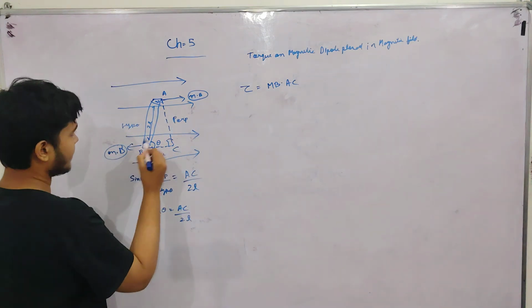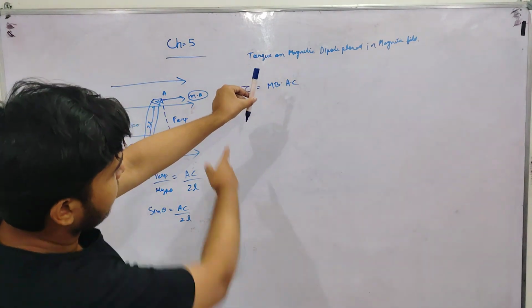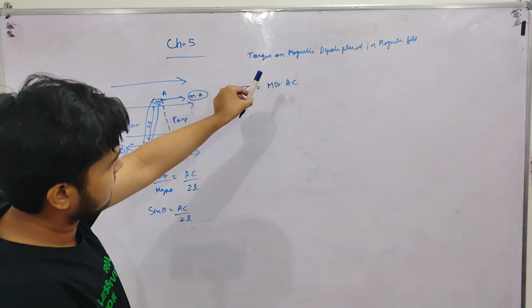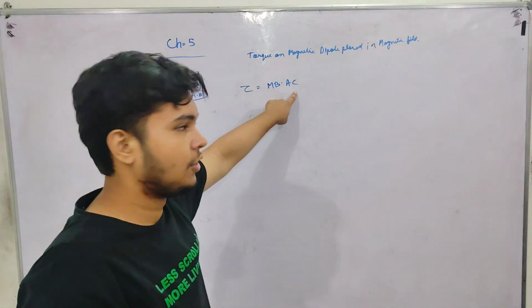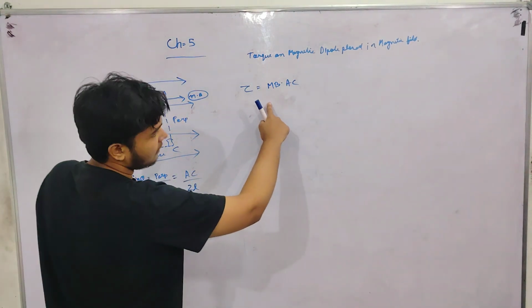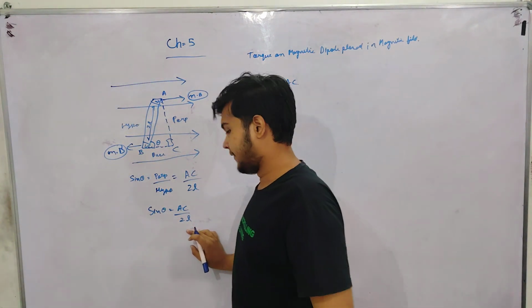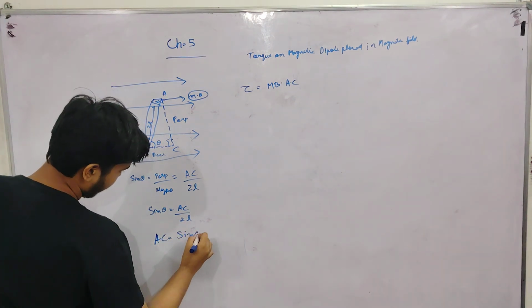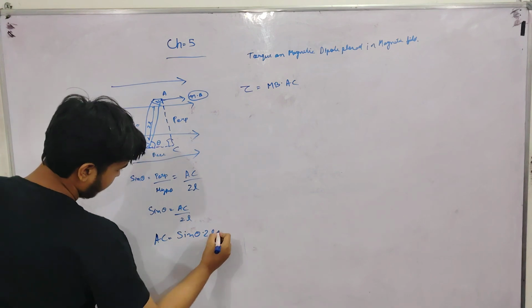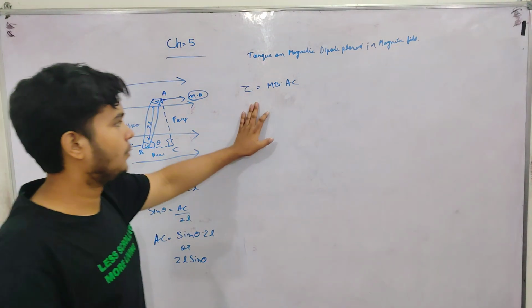As this pole will go in this direction and this pole will go in this direction, suppose this is the magnet, torque is applied in this direction and this direction. The magnet will move toward this direction. So torque will be mB into AC. mB is the force applied on the magnet along the direction of the magnetic pole. We can write AC equals sin theta into 2L, or 2L sin theta. Now we will put it here.